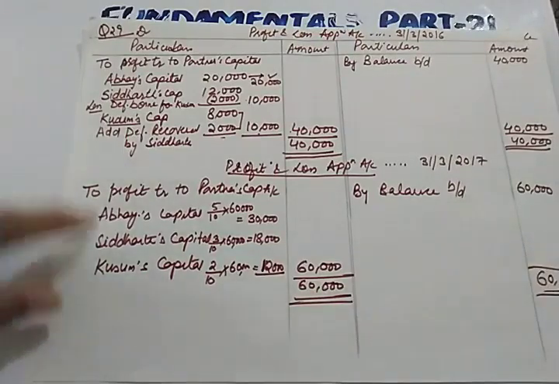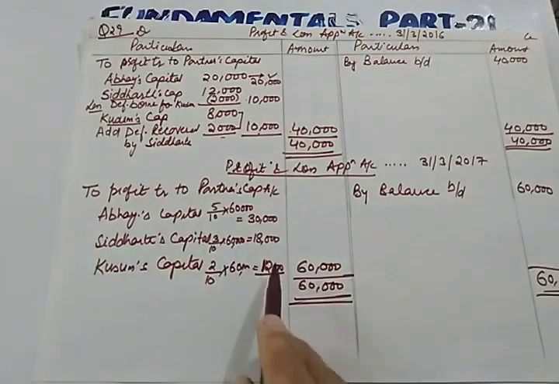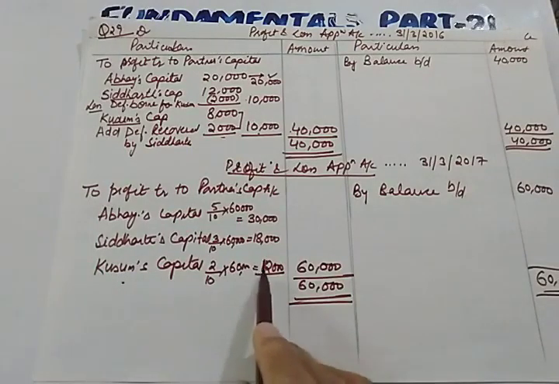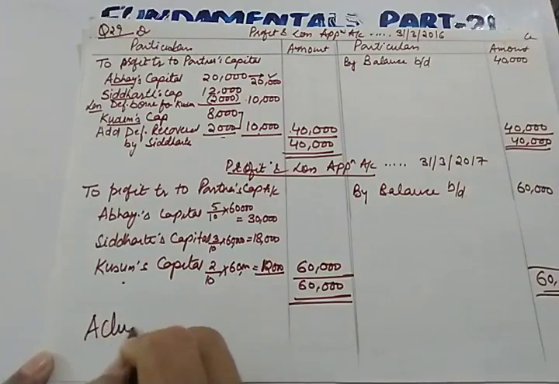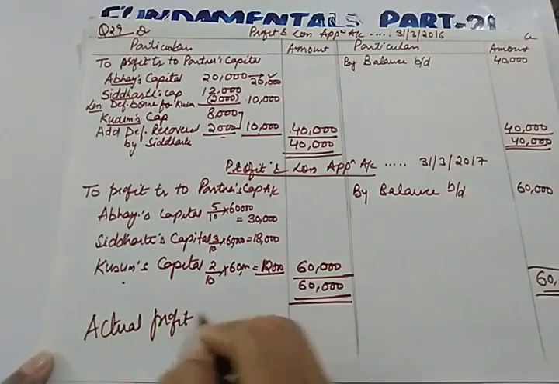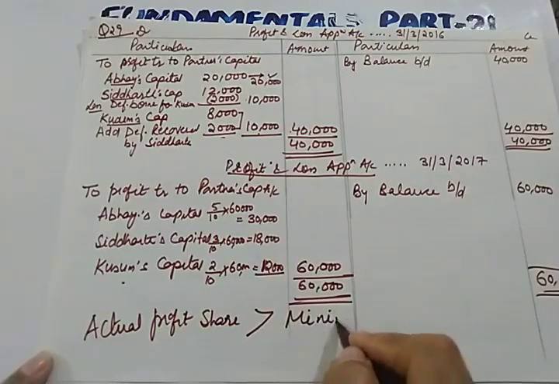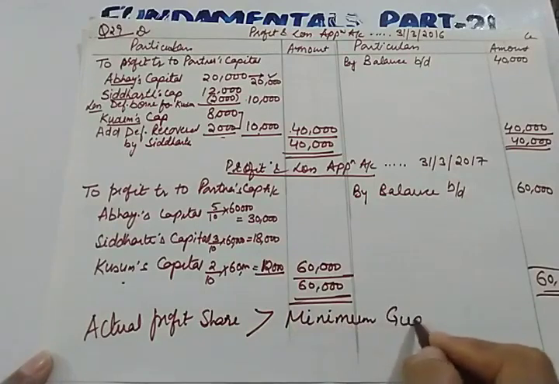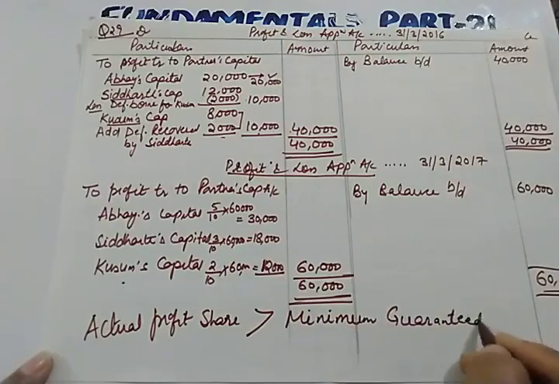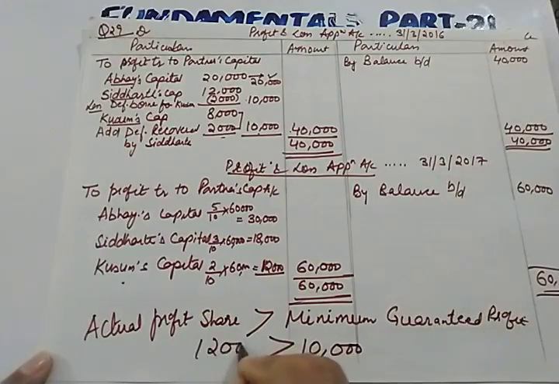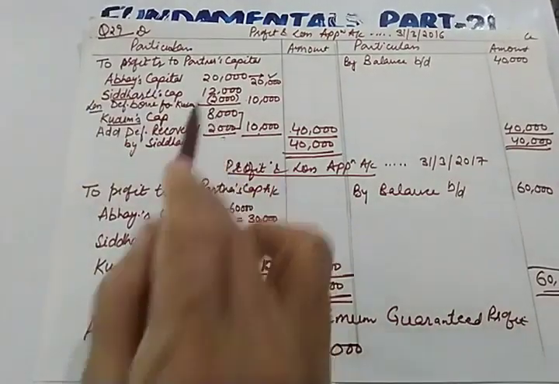So can you tell me how this case is different from the earlier case? In this case, you don't have to recover the deficiency for Kusum, because the actual profit share of the guaranteed partner is more than the minimum guaranteed amount or minimum guaranteed profit. It was 10,000, guarantee was given for 10,000, while the actual profit is 12,000. And there he was getting only 8,000.